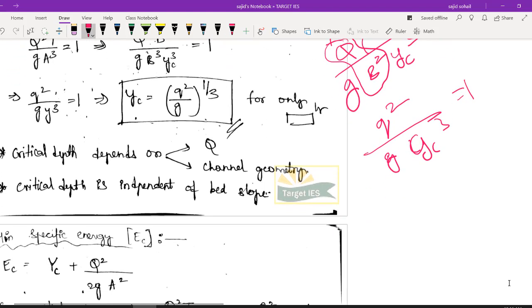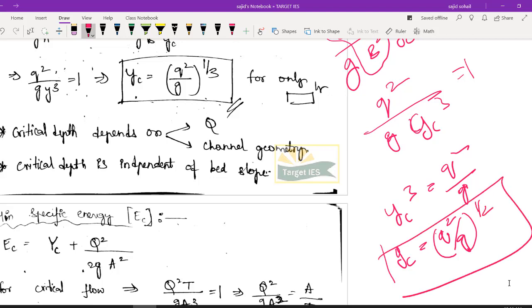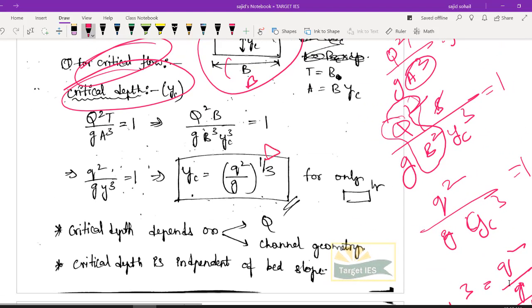So just rearrange the terms. Your yc cube will be nothing but q square by g, or you can write your yc as q square by g whole to the power of 1 by 3. So give it 5 star. This is a direct formula asked in SSC JE: what is critical depth for rectangular channel? Your answer is q square by g whole to the power of 1 by 3. I hope you got it.